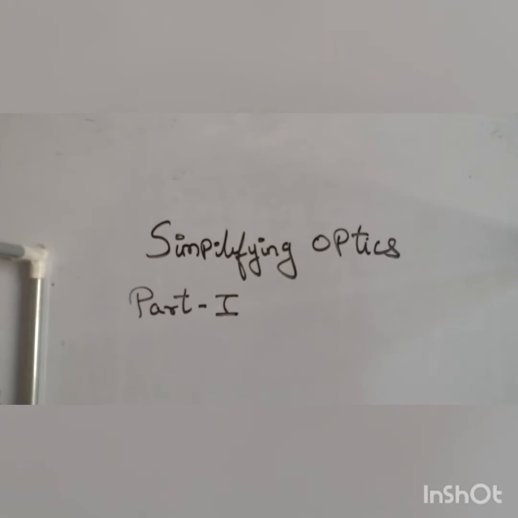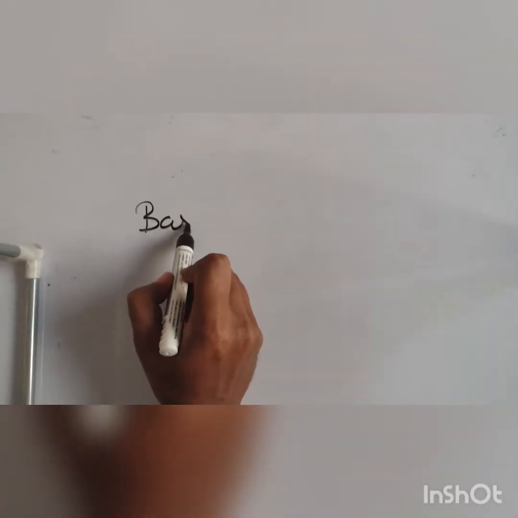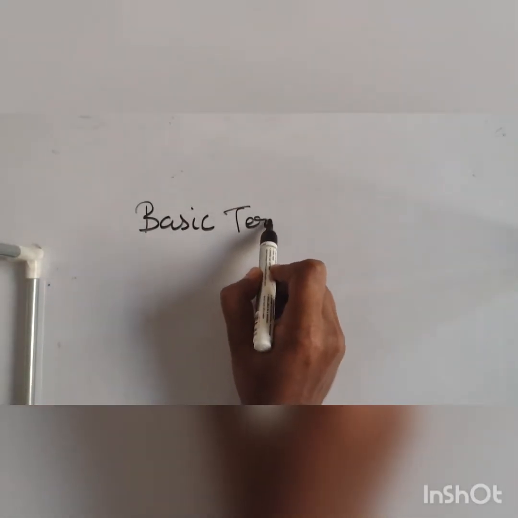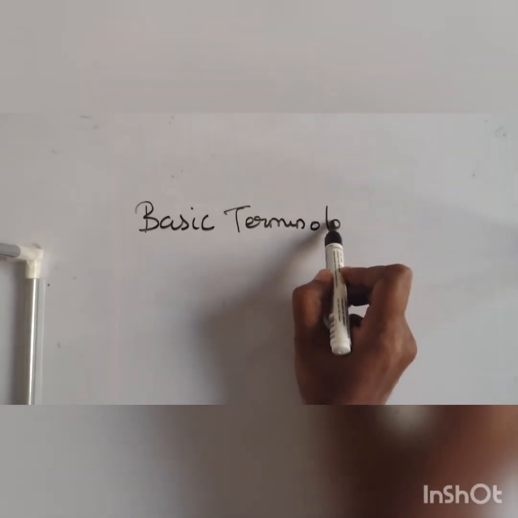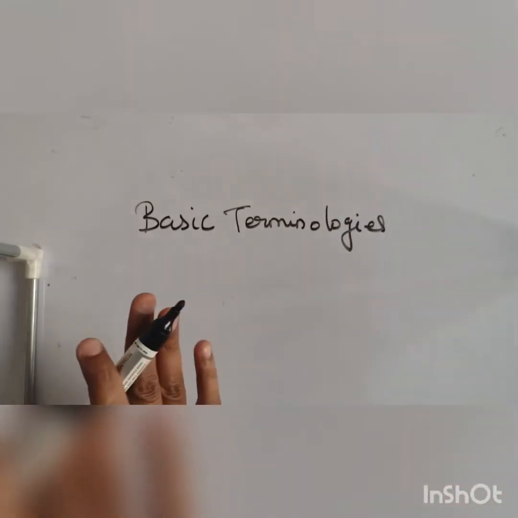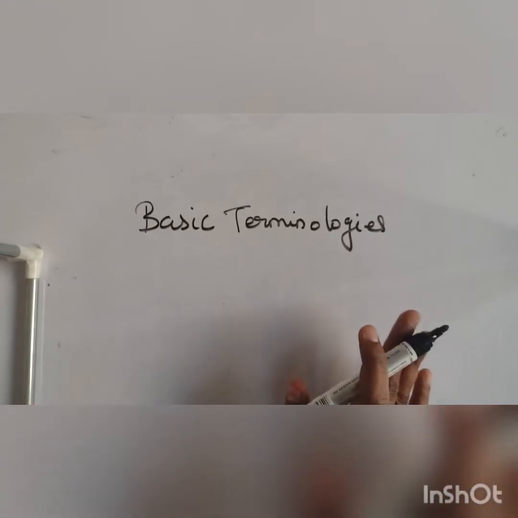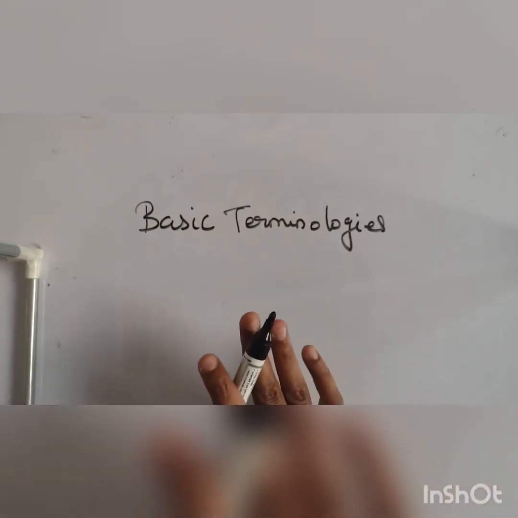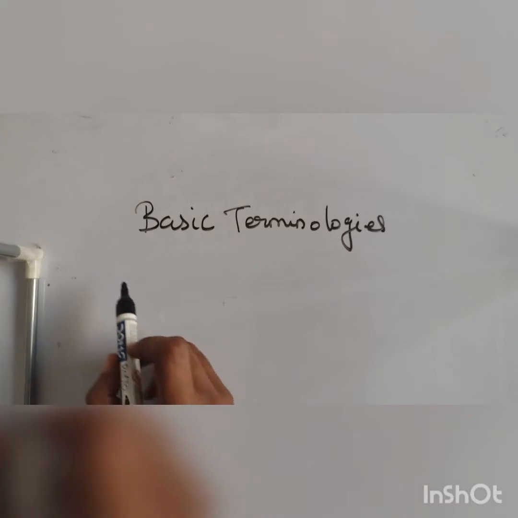So in part 1, what's our agenda? In part 1, we will be dealing with the basic terminologies. What terminologies are we going to need? Unless and until you know the basic terminologies, you cannot understand or digest the concepts of optics. So what are those basic terminologies?